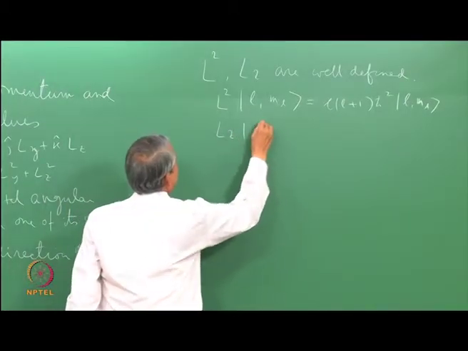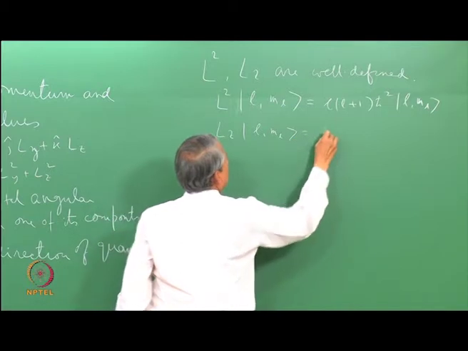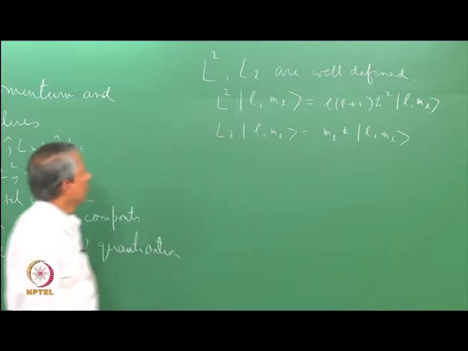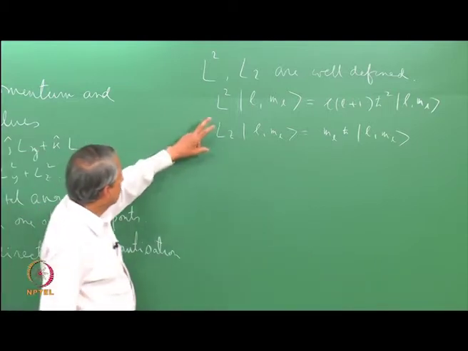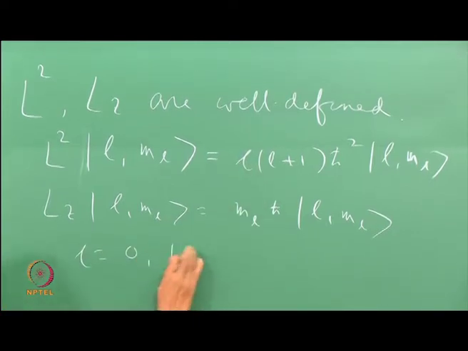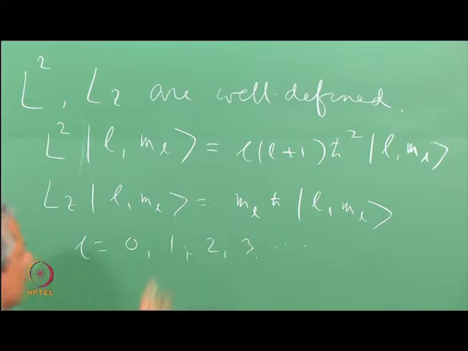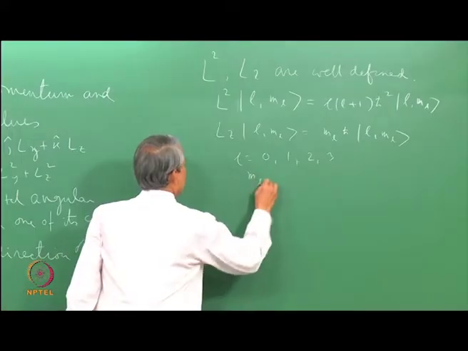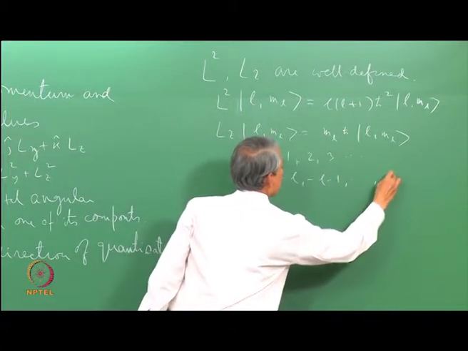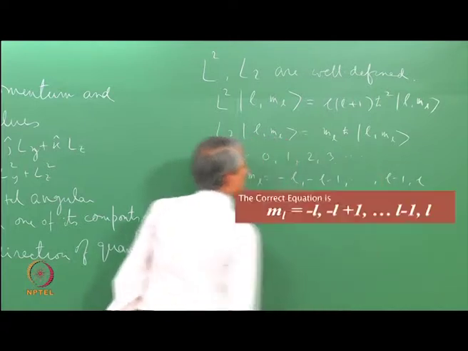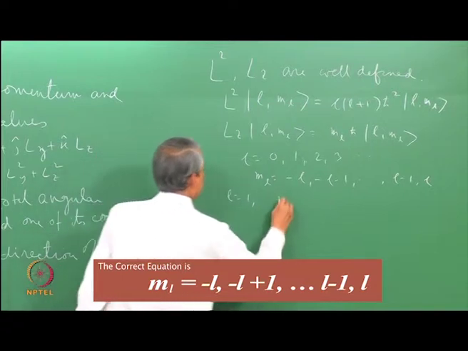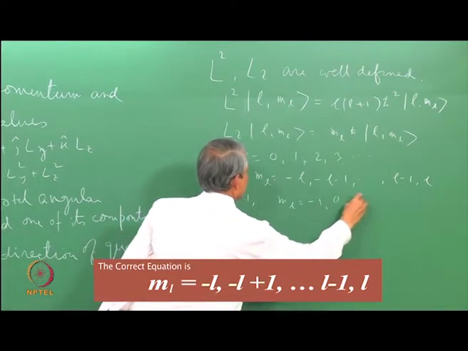Similarly, Lz gives the value ML. And the restriction comes in this fashion, that L can take integral values, and ML takes again integral values from minus L to plus L. So, if L is equal to 1, then ML will be minus 1, 0, plus 1.